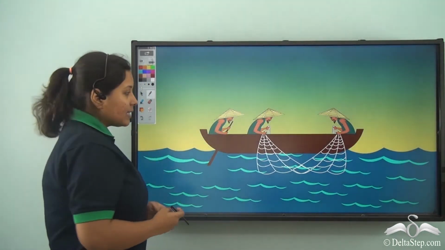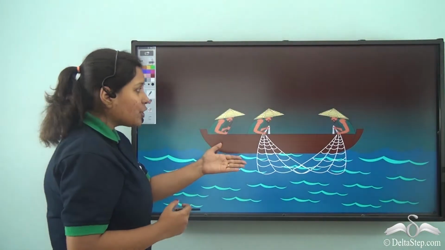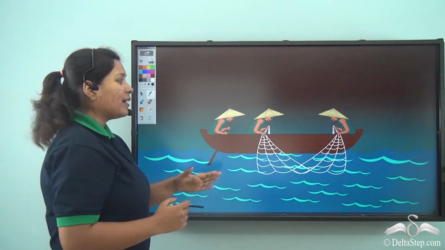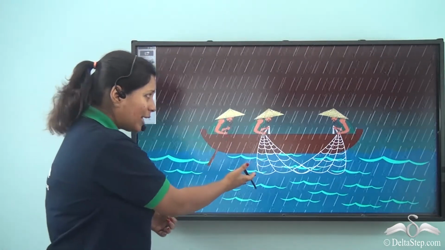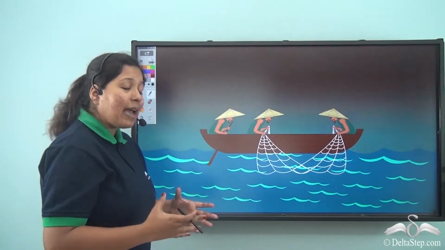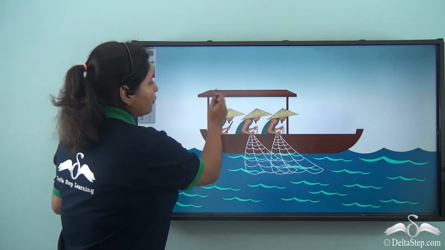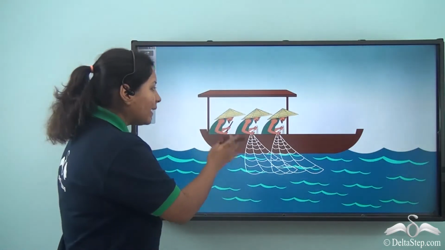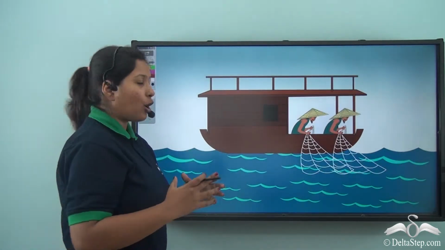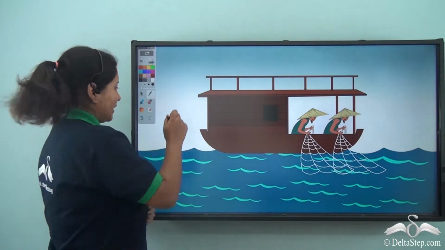In earlier days, fishermen used to go for fishing and they used to catch fish and come back home taking around 10 to 15 days time. But during that time they had rainfall, because of which they had a lot of difficulty. So what did they think? They thought of creating a house-like structure on top of their boat. Finally, they were saved from the bad weather condition and a houseboat was created.